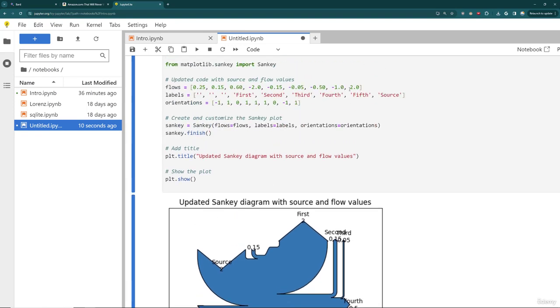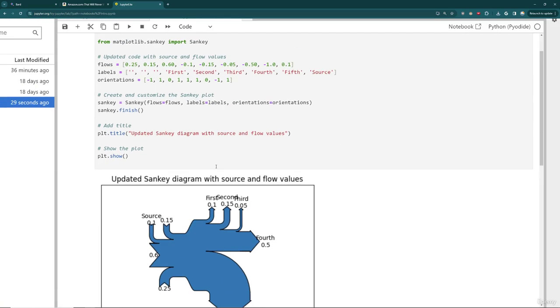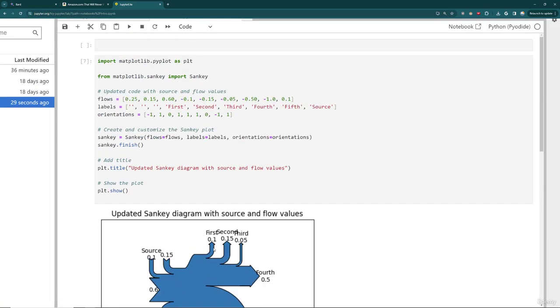To prove that to you, I can say the flows here for -2, it updated it. I can make that -0.1. Let me make this one 0.1. And you can see the code's still working. Again, it looks like a really ugly plot because I used ridiculous values, but I'm not getting any errors anymore. So again, when using Bard, you want to start from a source of truth of code and then ask it to edit that. That's usually going to give you a much higher success rate with Bard and hallucinations rather than trying to go back and forth with errors.